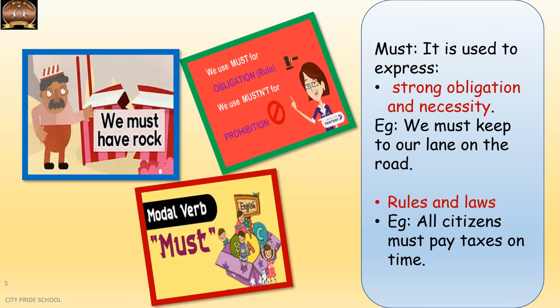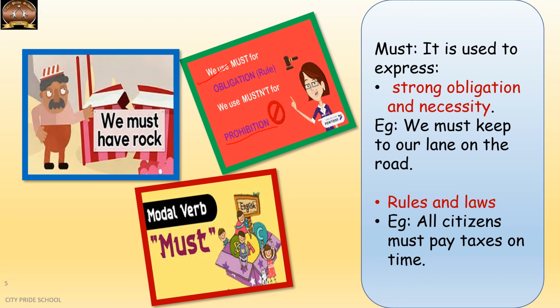Now children, this is the last modal in our syllabus this year, must. Now must and should are very often confused. So now I'm sure after reading about must, you will have a crystal clear idea about the difference between must and should. We use must for obligation when we wish to talk about rules. We use mustn't for prohibition, something that is prohibited. Prohibited means absolutely a big no-no.